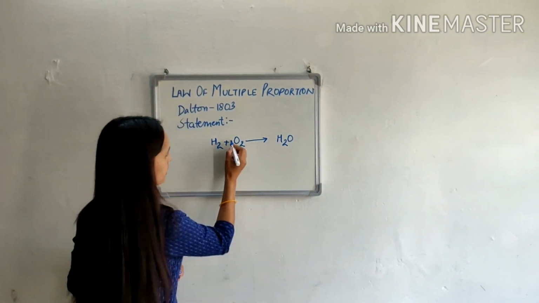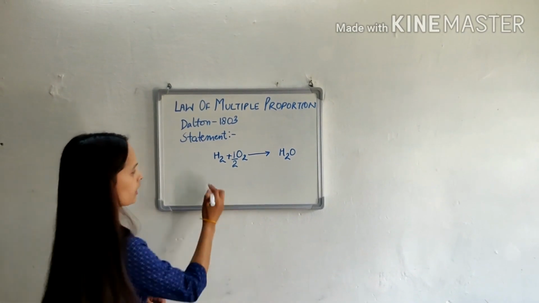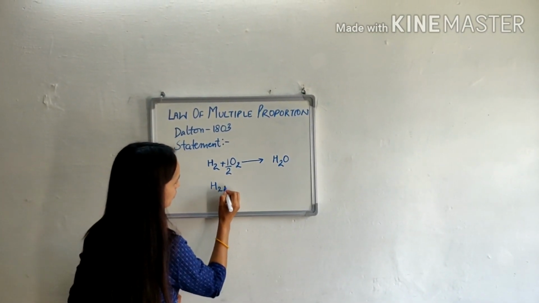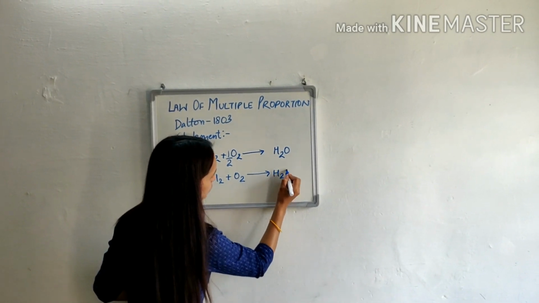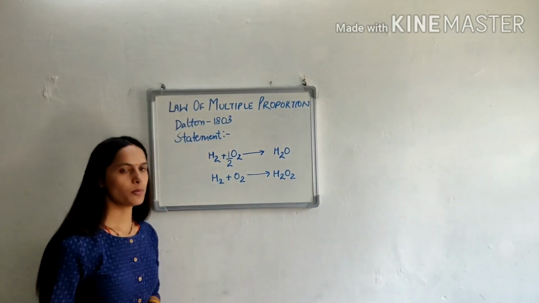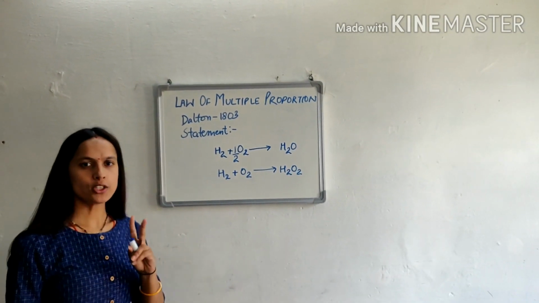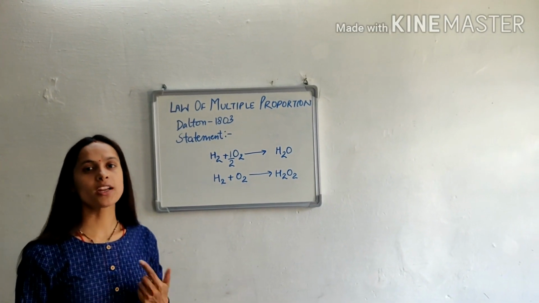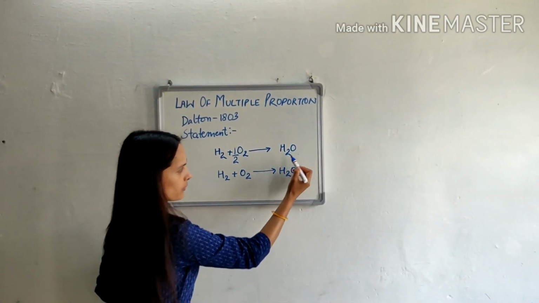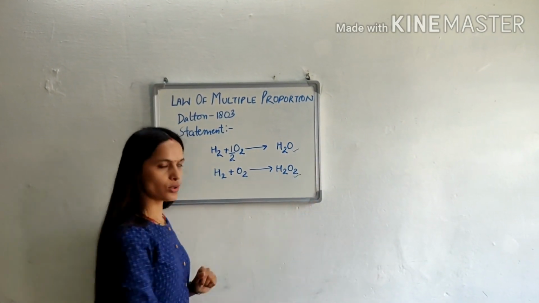While balancing, I'll put half air. Clear? Second, H2 plus O2 gives H2O2, that is hydrogen peroxide. So, according to the statement, when two elements combine to form more than one compound, what is formed here? H2O and second one is H2O2.